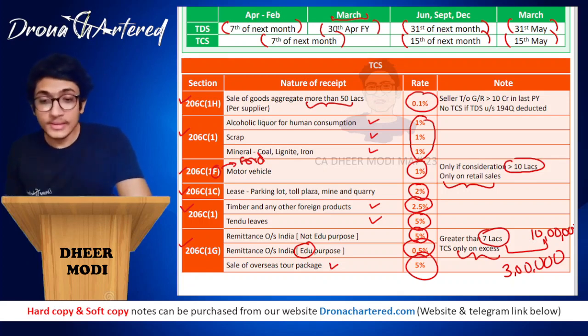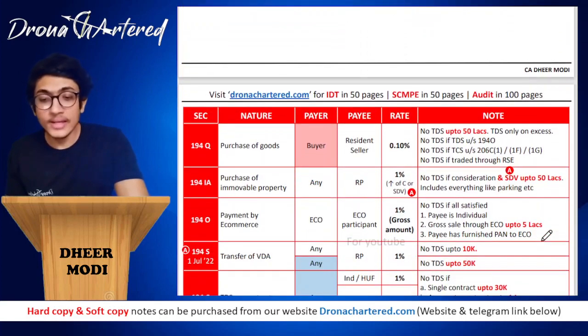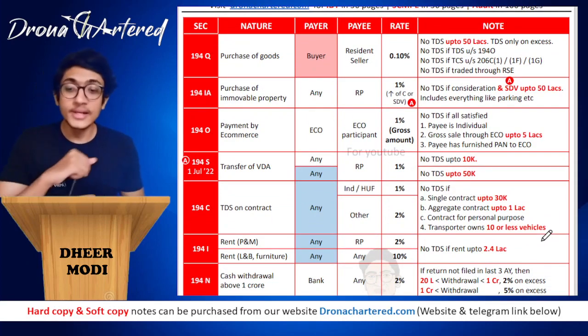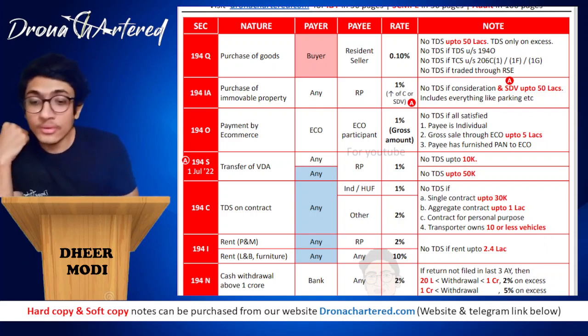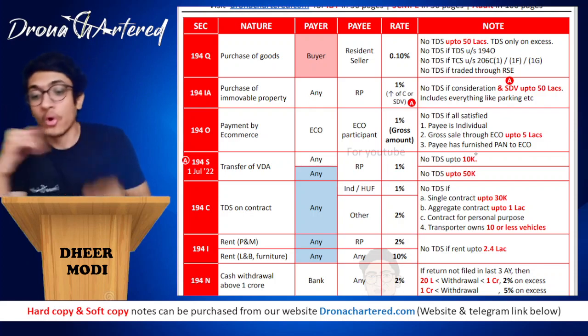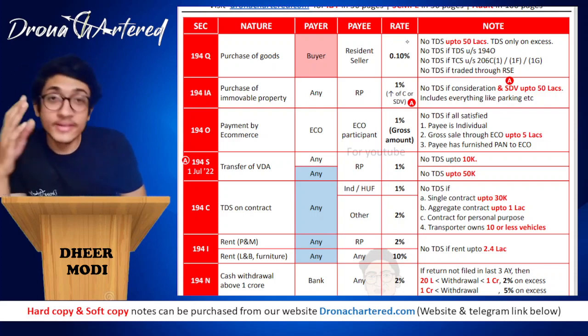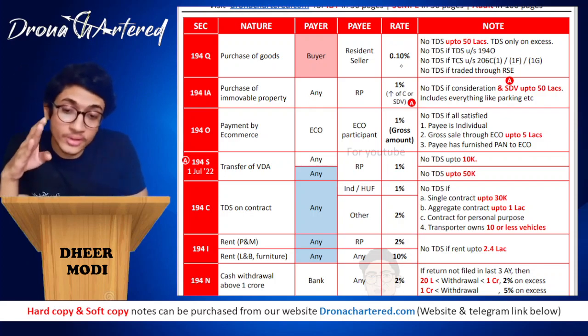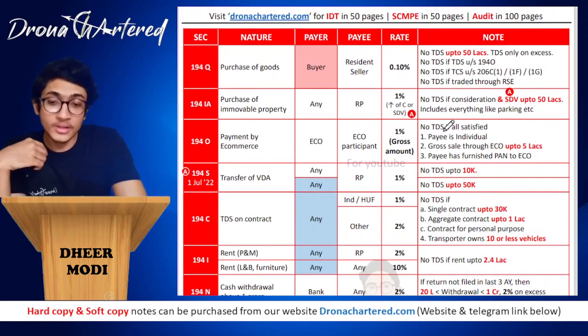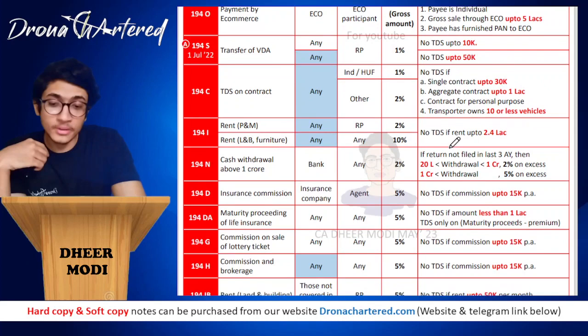And after TCS, now we are doing TDS. So TDS has a comparatively bigger table. So let's start with TDS. Now, with your TDS rates, if you notice, I have put them all in order of rate, that is, your rate will increase eventually. So it will start from the lowest. If you see, I'll just scroll through. It is 0.1%, 1%, 1%, 2%.